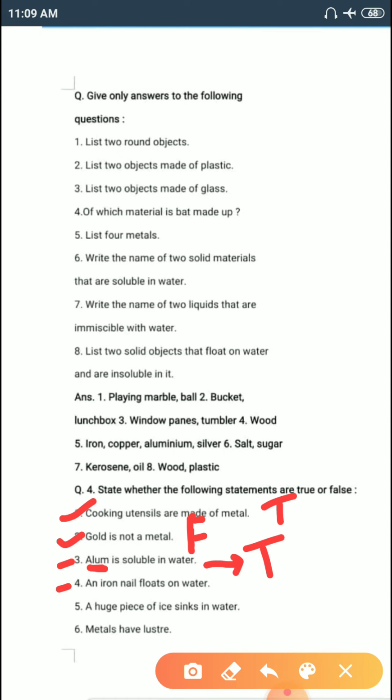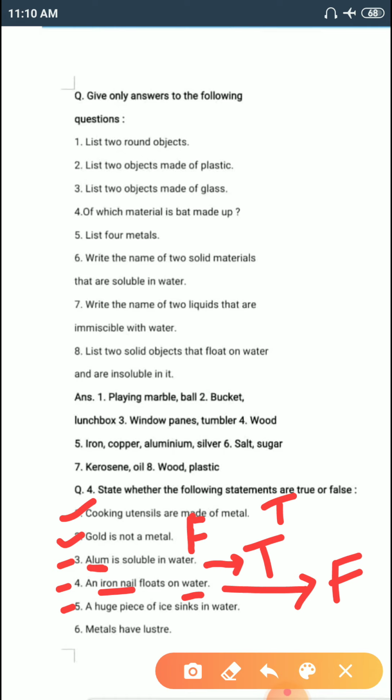An iron nail floats on water. Everyone knows that iron nail's density is higher than water. So, iron nail sinks in the water. It will not float on the water. So, this statement is false.